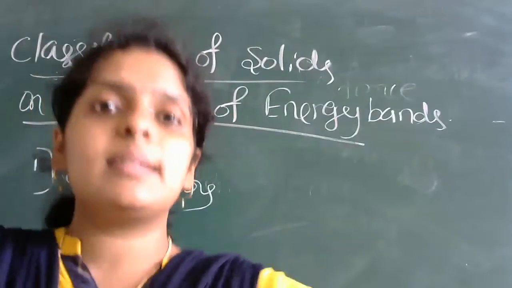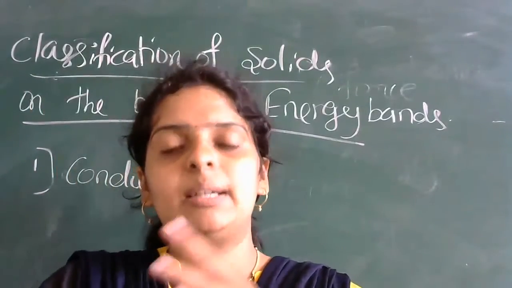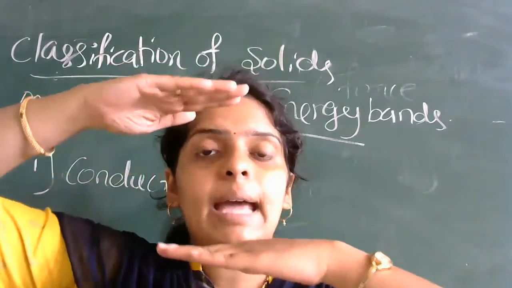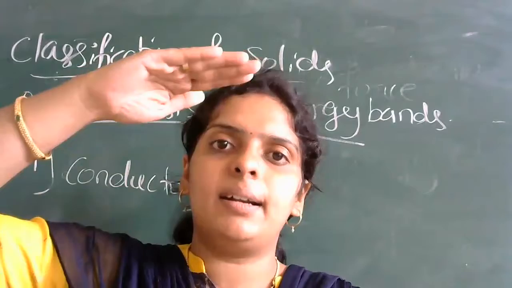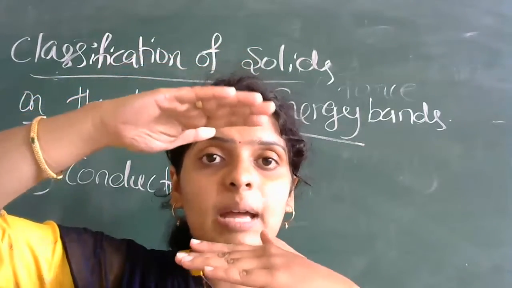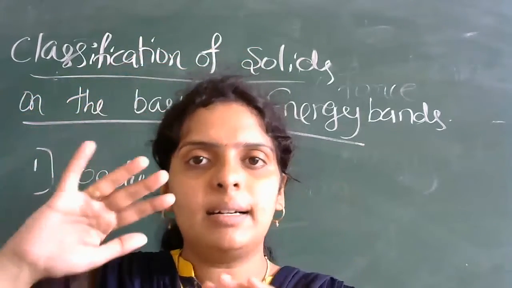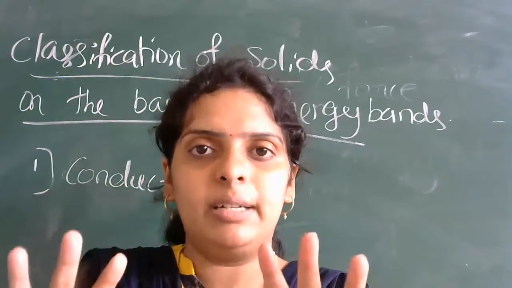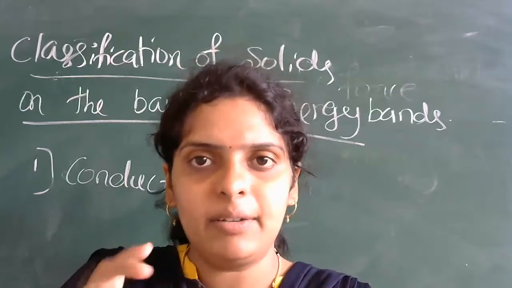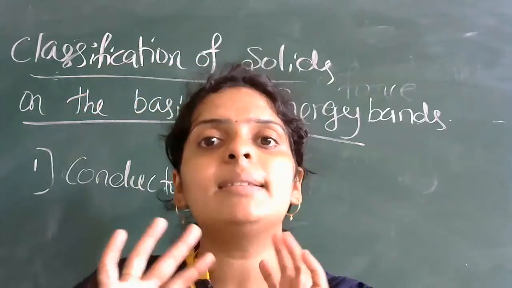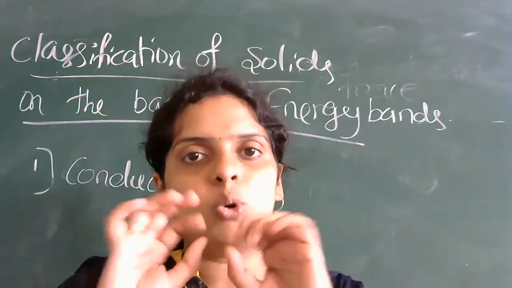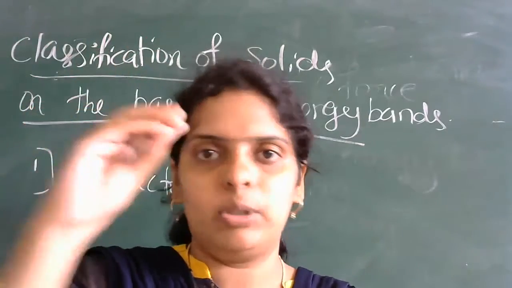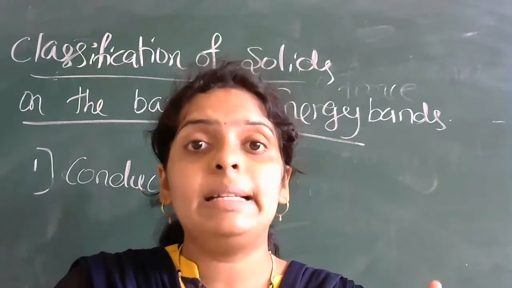In conductors, the bands are overlapping with each other. Insulators are the opposite: there is a large gap between the valency band and the conduction band. Here the valency band is completely filled, but the conduction band is completely empty. There is no electron there, therefore there is no current flow in the case of insulators.